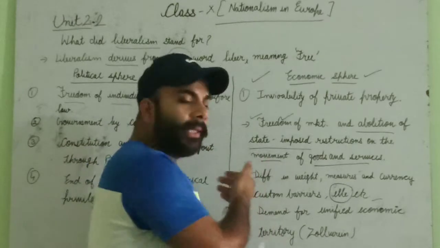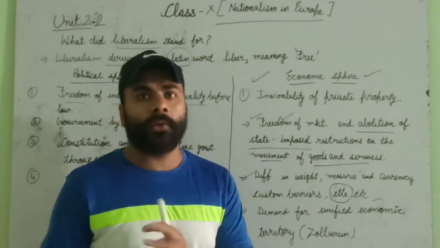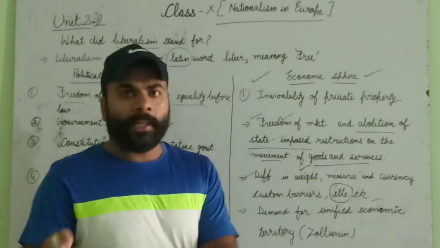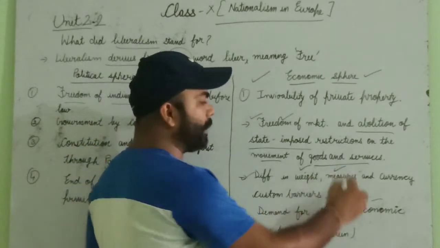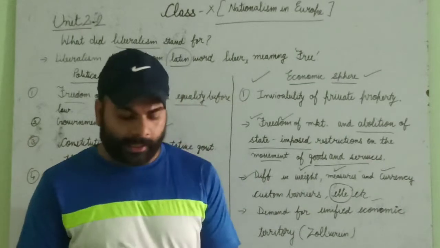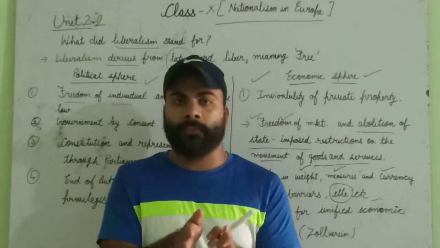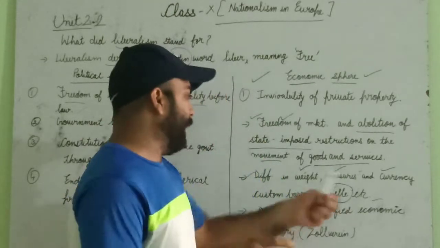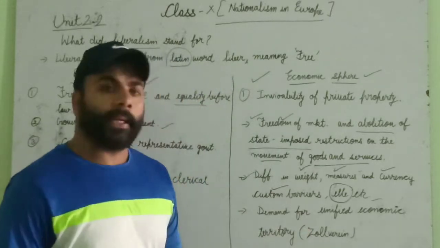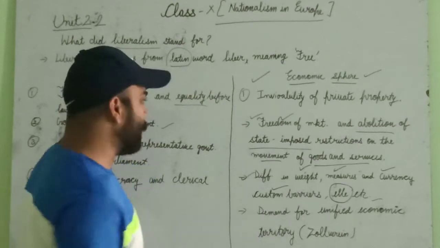When the middle class people were doing trade, they were facing a lot of problems. At one place the weight was different and at another place the weight was different, and currencies were different too. So they wanted the same kind of weights, measures and currencies, and they wanted the removal of the custom barriers.